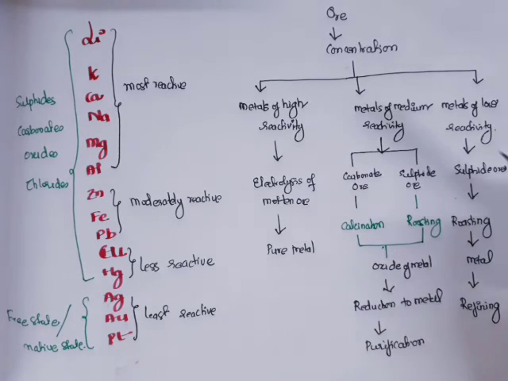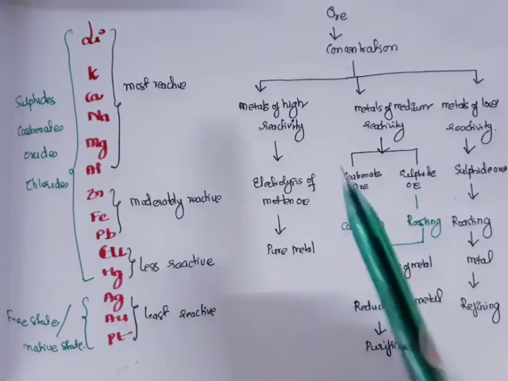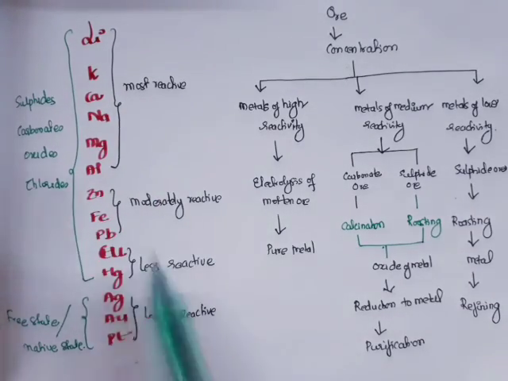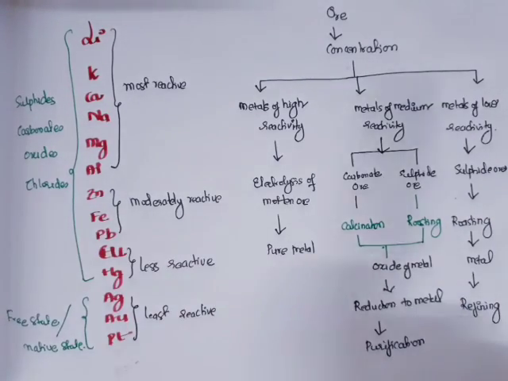and after reduction, after getting the crude metal, we do the purification. And if the metal lies low in the reactivity series, it usually exists as sulfide ore. So what we do is direct heating in the presence of oxygen. On heating only, we get the crude metal, which is then refined at the end. I've already told you that depending upon the reactivity, or the position of the element in the reactivity series, they are extracted in different ways. More we are going to discuss in the next video.